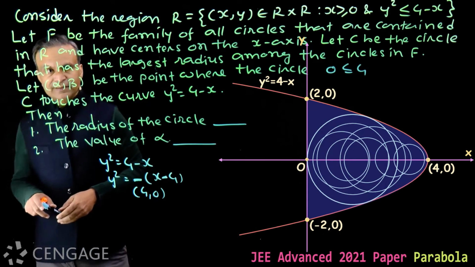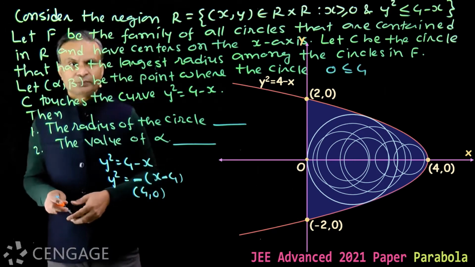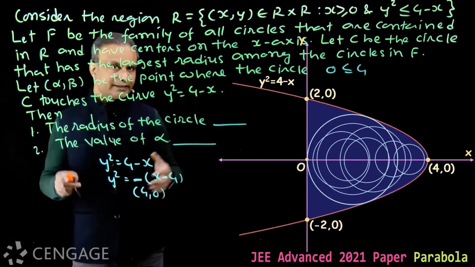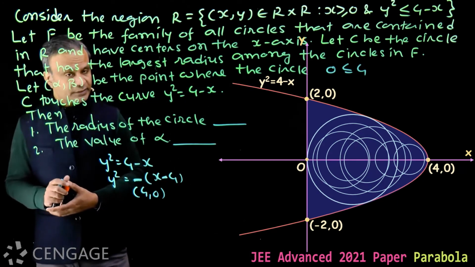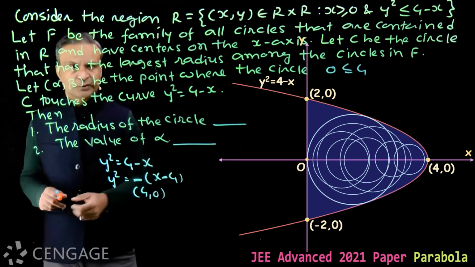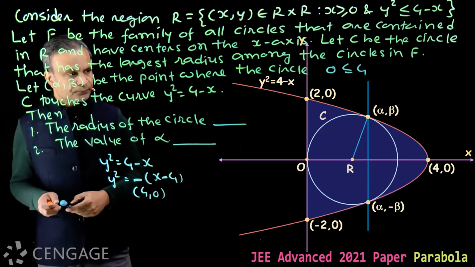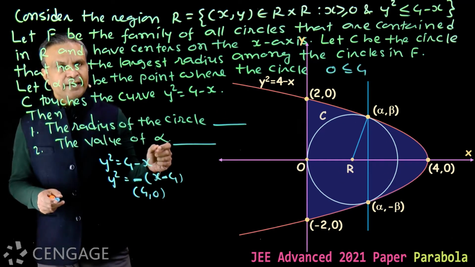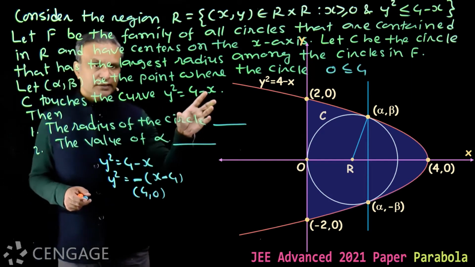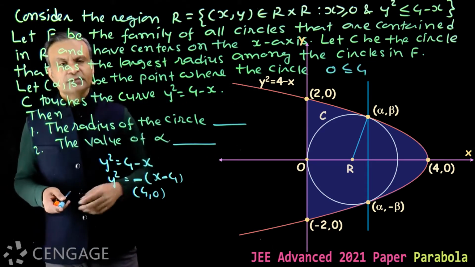Now C is the circle that has the largest radius among the circles in F. Then how will the circle C be? The one whose radius is largest and which is in this region with its center on the x-axis. Definitely it will be this circle which touches the y-axis and the parabola on two sides. This is the largest circle. This is circle C. Let's find its equation.